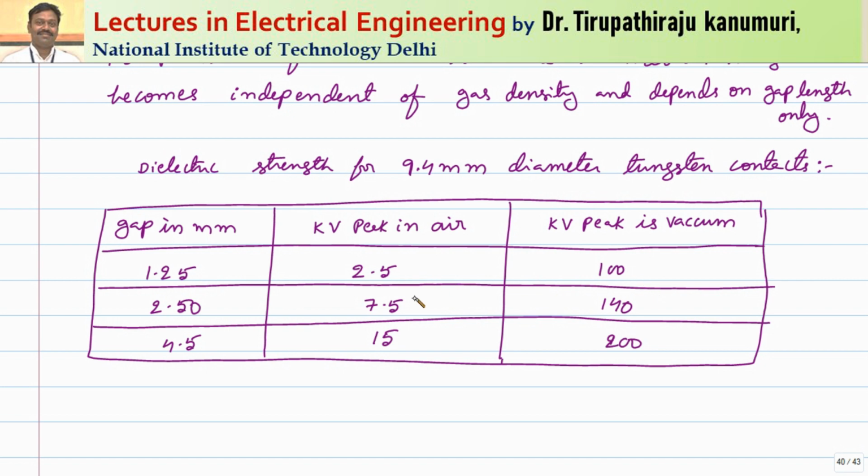But this is not increased proportionally. In air it increases proportionately, but in vacuum it will not increase proportionally. If you make the contact gap double, 2.5 mm, then the kV for air increases to nearly 7.5, but for vacuum it increases only to 140. Again, if the gap is made 4.5 mm, it is observed that air will go to 15, but vacuum will reach only 200.